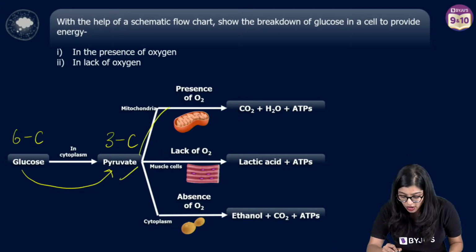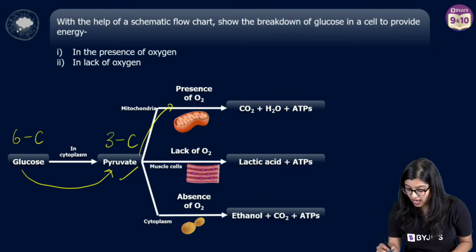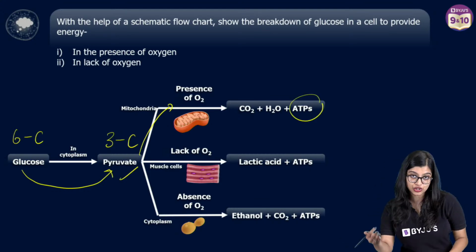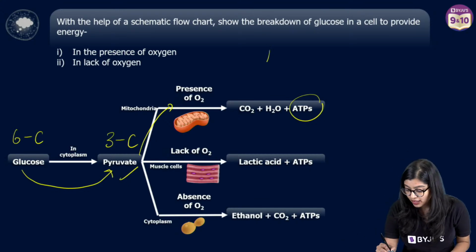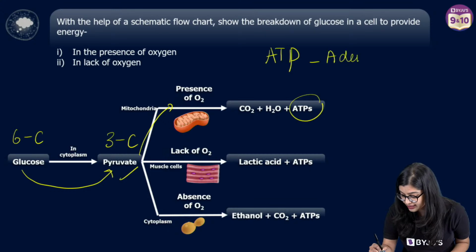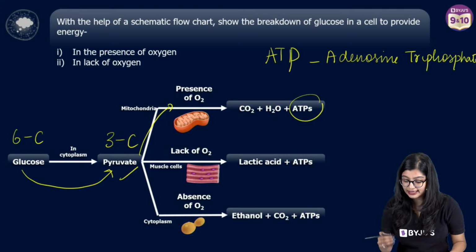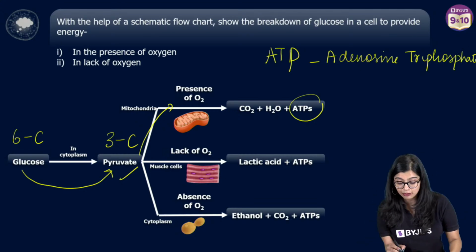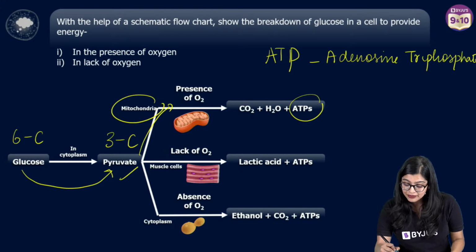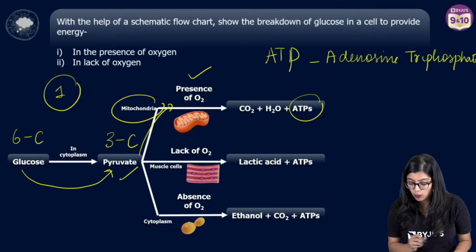In the presence of oxygen, complete breakdown of this pyruvate happens, giving us ATP, which is nothing but the energy currency. Many of you will ask what is ATP, which is why I am writing this down. ATP is adenosine triphosphate. This pyruvate is completely broken down in the mitochondria in the presence of oxygen. If you write this, you will get 1 mark.